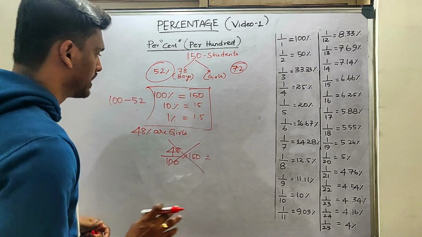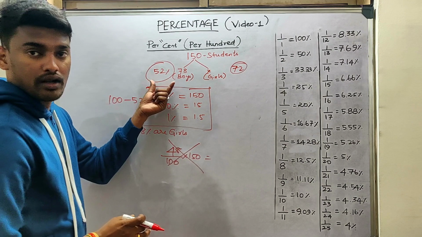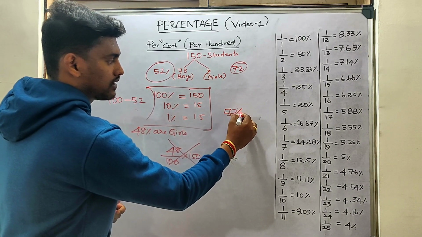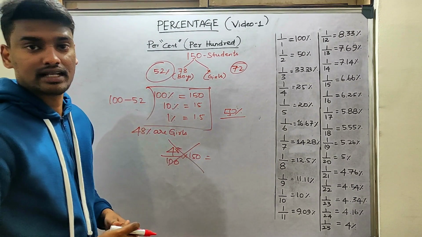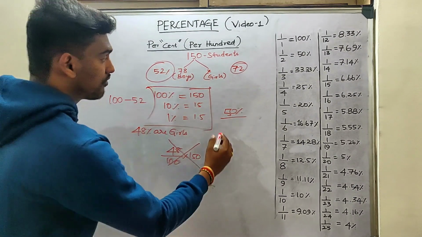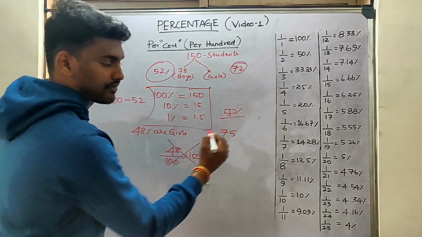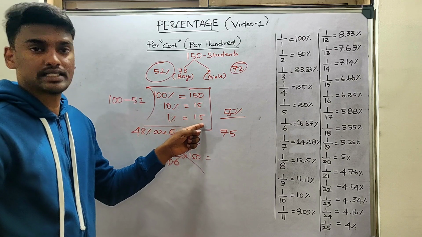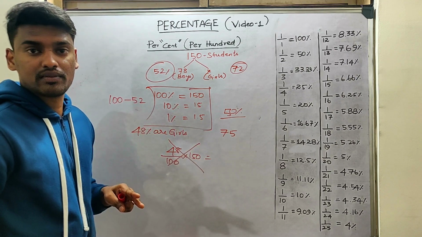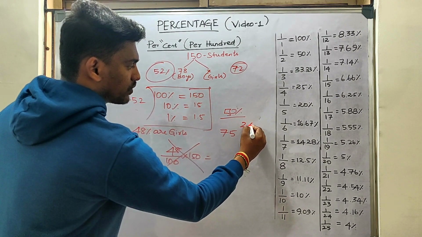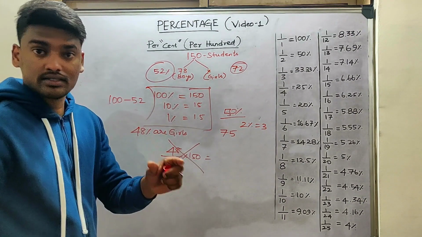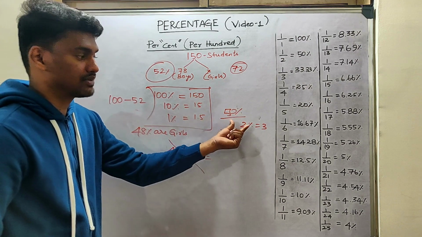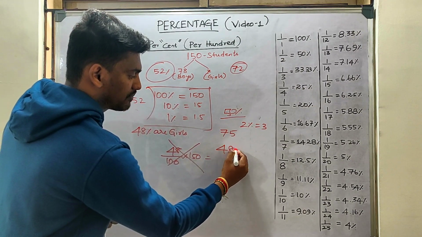How we have to do it is, out of this 150, we already know 52% are boys. 50% is nothing but half of 100, so half of 150 will be 75. We know that 1 percentage is 1.5, which means 2 percentage will be 3. What is the percentage we have to find? We have to find 48 percentage. 50 percentage minus 2 percentage will obviously be 48 percentage.